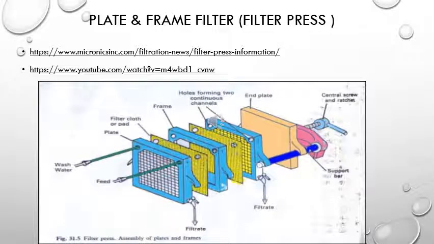Next we come to the plate and frame filter, which is also called the filter press. Again, a very important equipment which is used in filtration. So you can go through the links which are given here, so that you will be able to understand it properly. So as the name suggests, it has plate and frame.